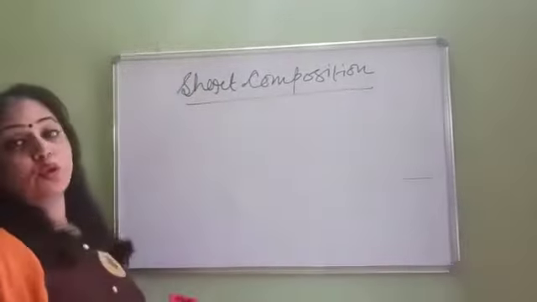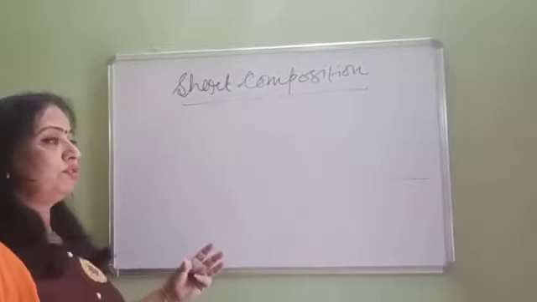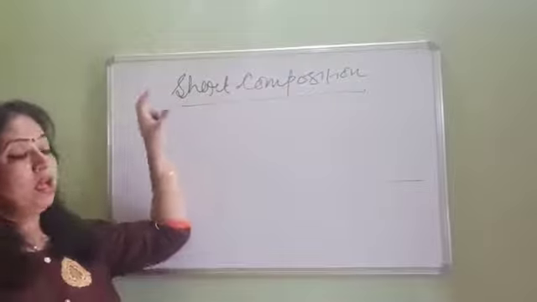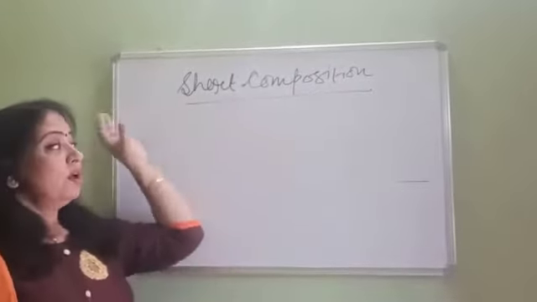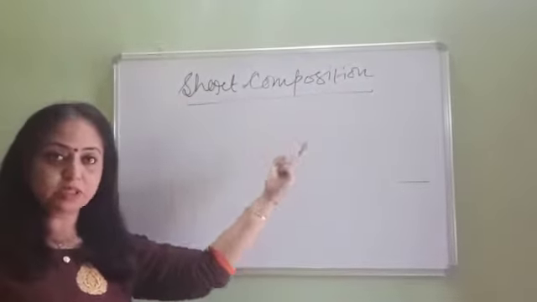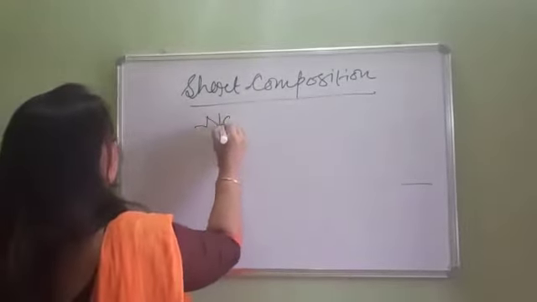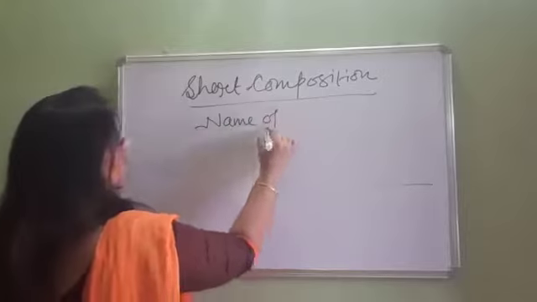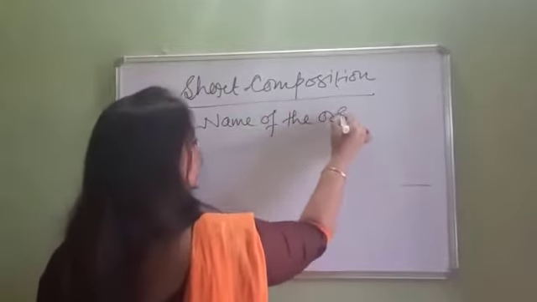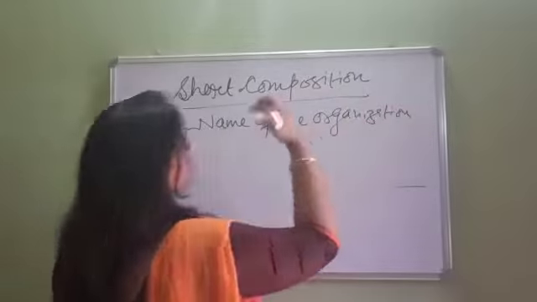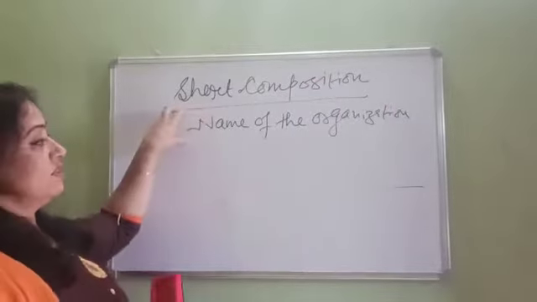Now the topic is notice. According to you it's a common thing, but still you make mistakes. So I'm explaining each and every point from the marks point of view, from the exam point of view. The first thing in a notice is the name of the organization. That is the first point, and you are going to get half a mark for this. In format we include the name of the organization.